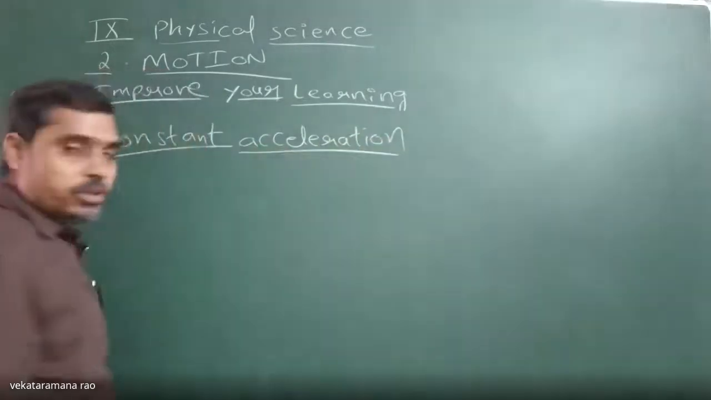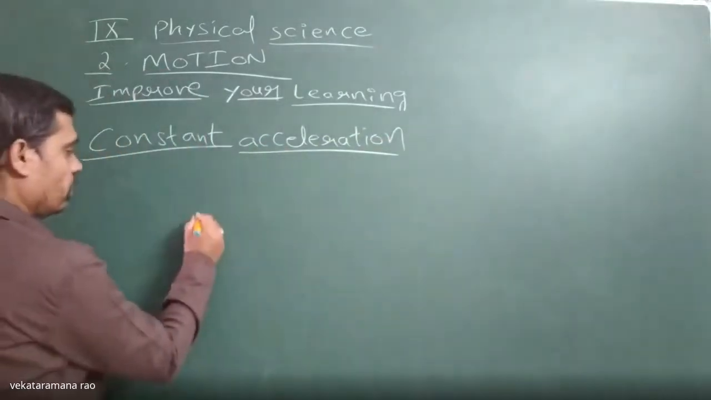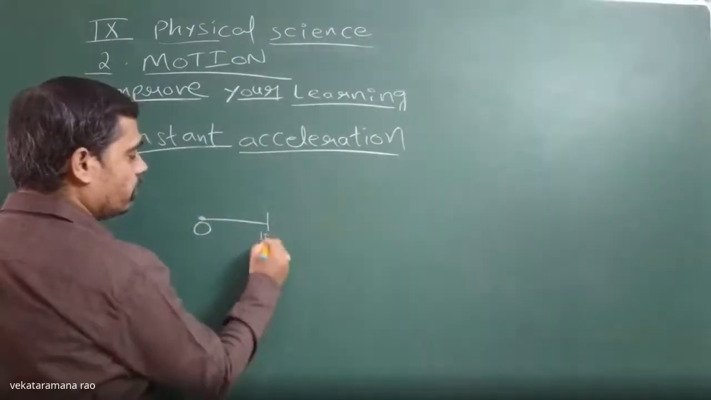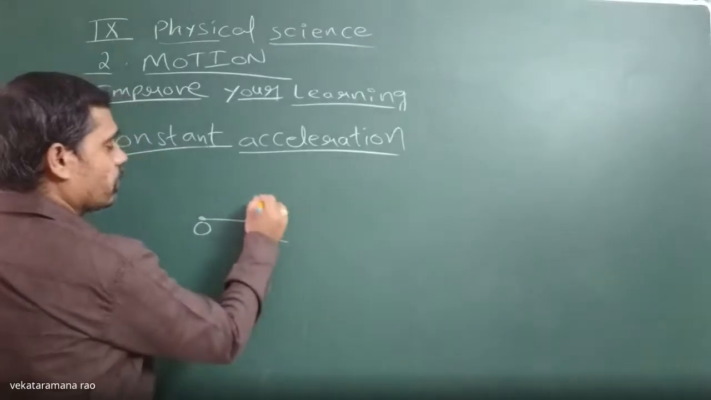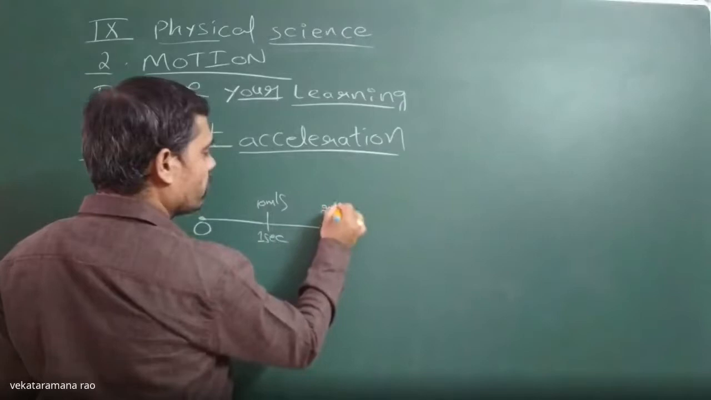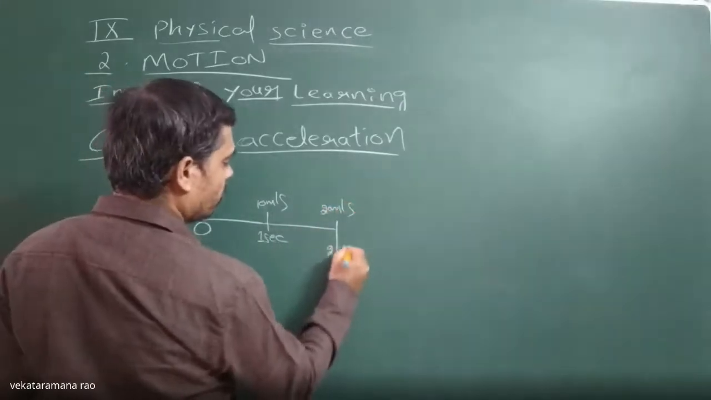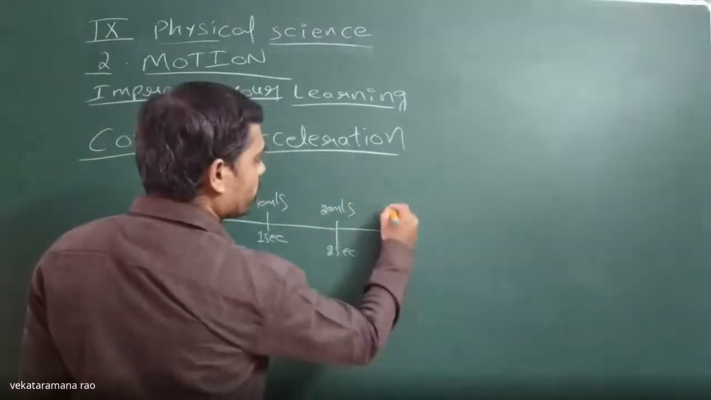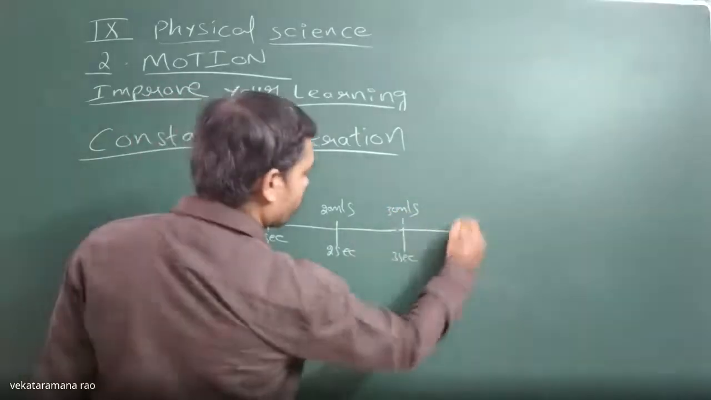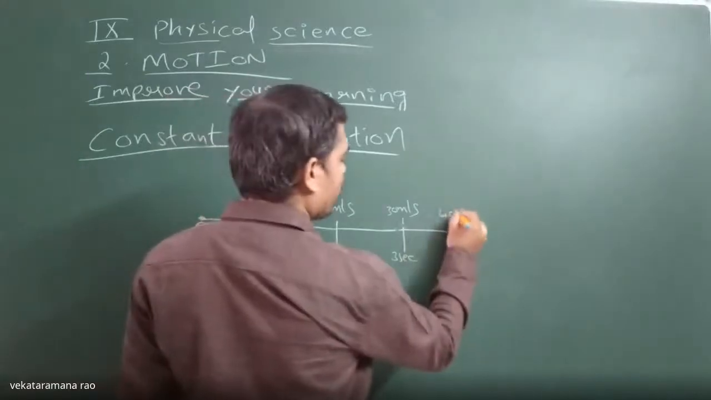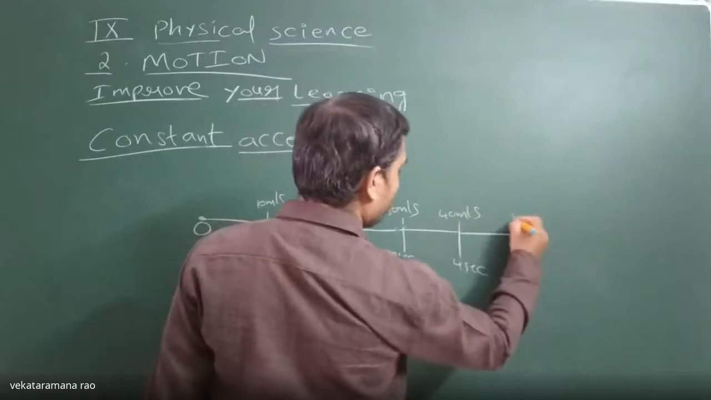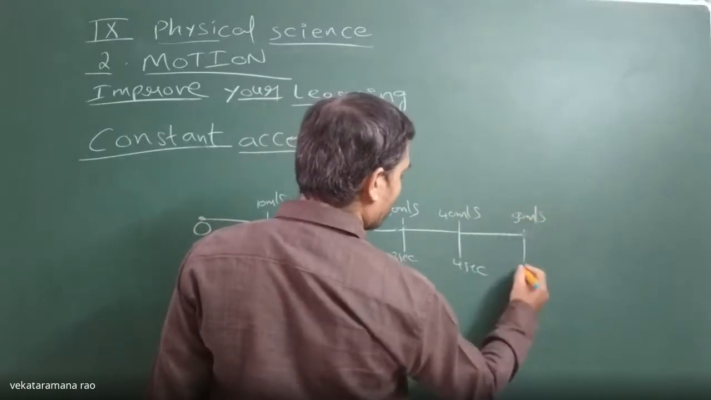Let us take one object at point O. After 1 second, its speed is 10 meters per second. After 2 seconds, its speed is 20 meters per second. After 3 seconds, 30 meters per second. After 4 seconds, 40 meters per second. After 5 seconds, 50 meters per second.